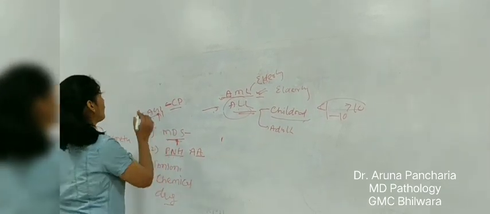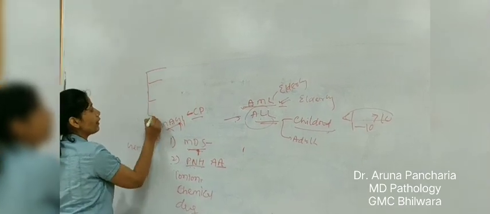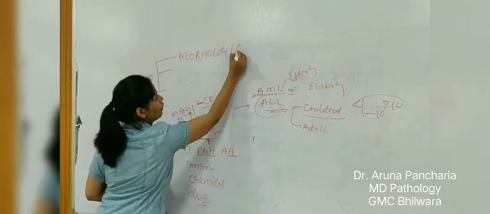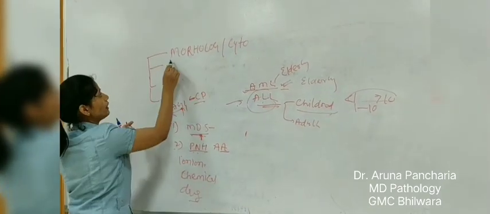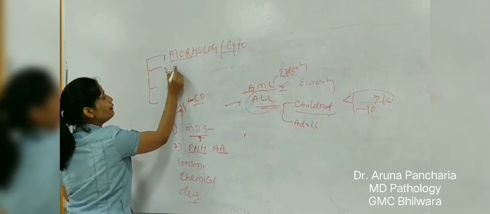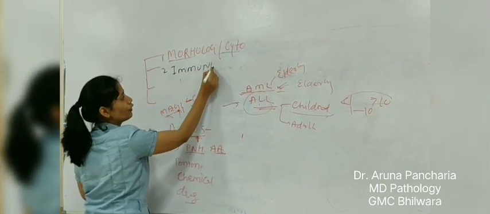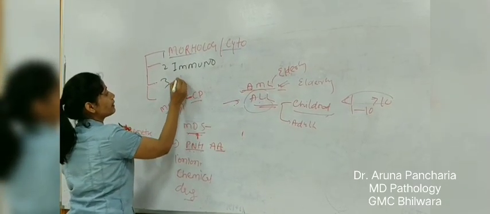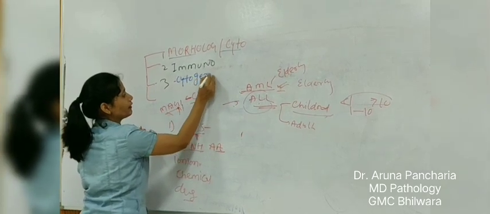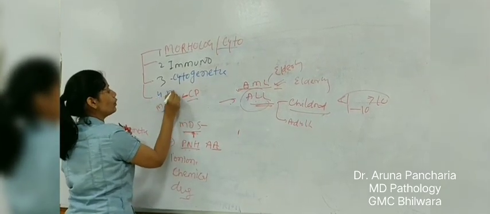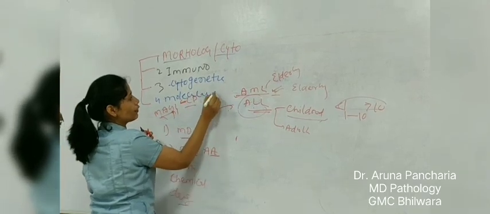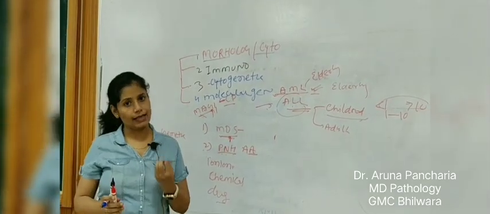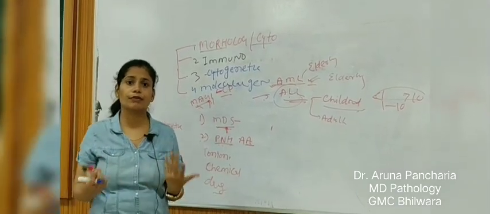Commonly, how do we diagnose leukemia? For diagnosis of leukemia, 4 things are important. First, morphology and cytochemistry. Second one is immunophenotyping. Third one is cytogenetics, and fourth one is molecular genetics. So we diagnose leukemia by morphology. Morphology means to see the cell under the microscope directly. What is the morphology of the blast?